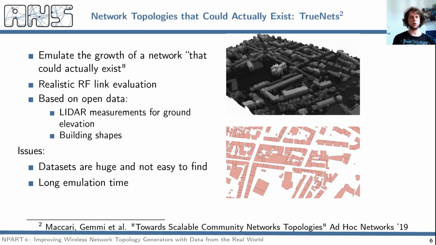TrueNets generates topologies of networks that could actually exist, and this approach is totally based on open data, and the source code of the emulator has been released as open source. Two main issues with this approach are that these datasets are not widely available, and sometimes they require handwork to harmonize them. Moreover, the generation of these networks takes a long time, and for instance the generation of a network of 500 nodes can take up to 1 hour of computation.